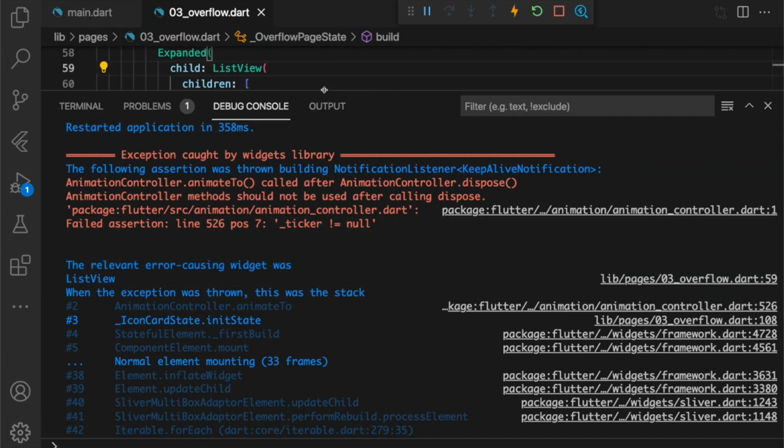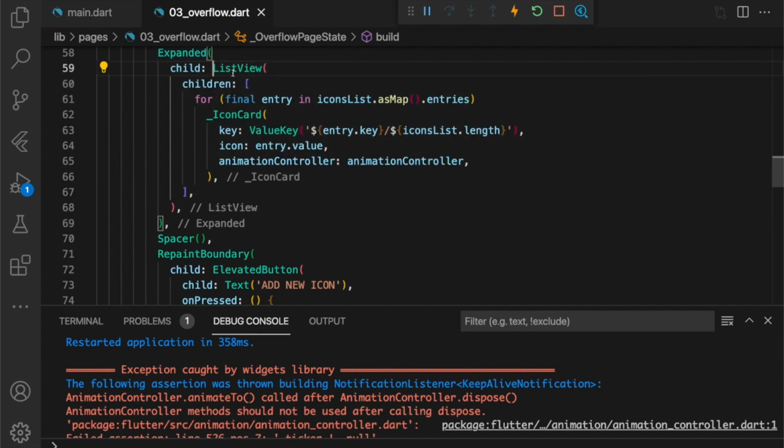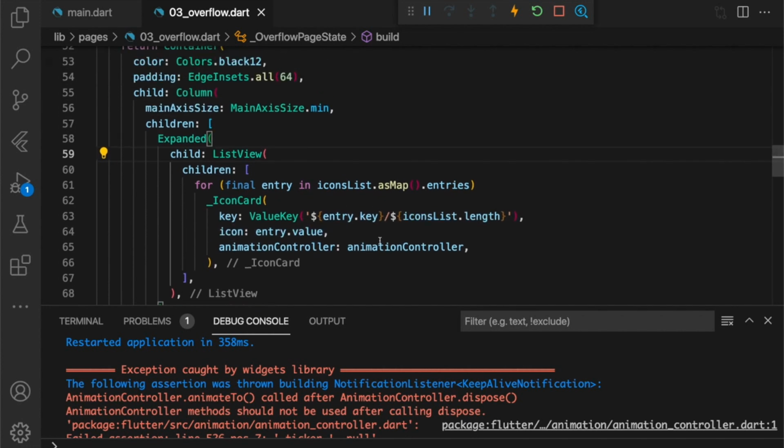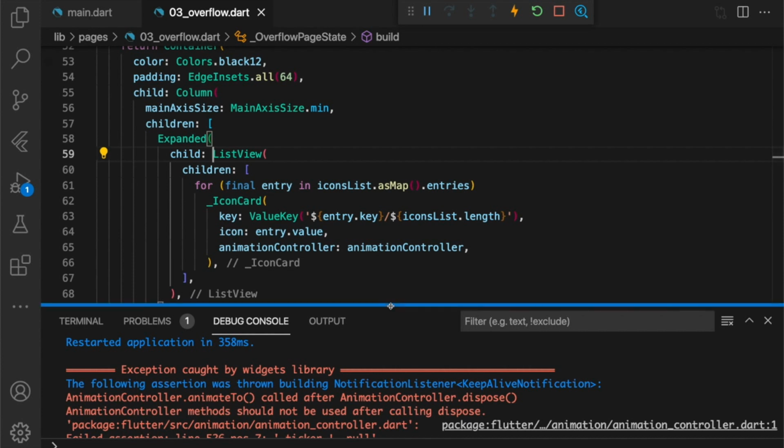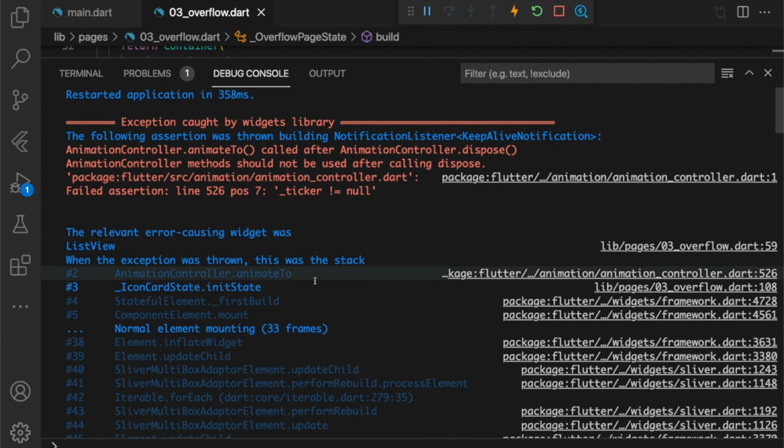But when you go into ListView, it's really not that much of animation control being done here. However, we pass this animation controller further down, which isn't a good practice, but it's here just for demonstration purposes. We might go into what's going on later.